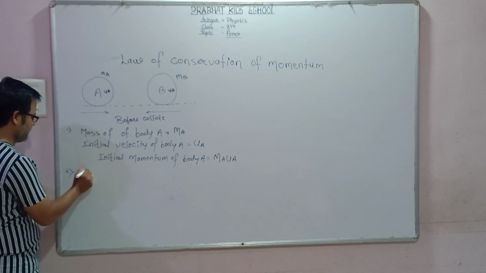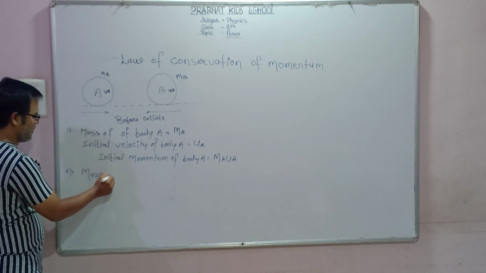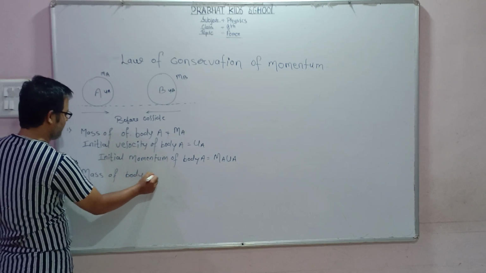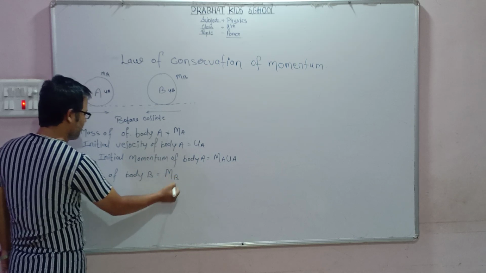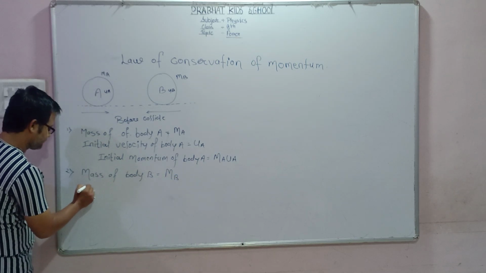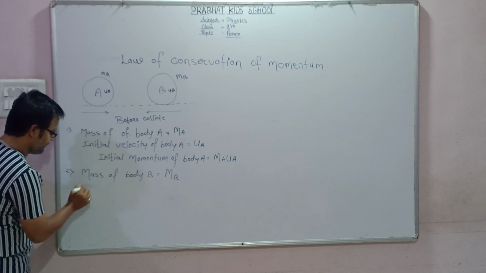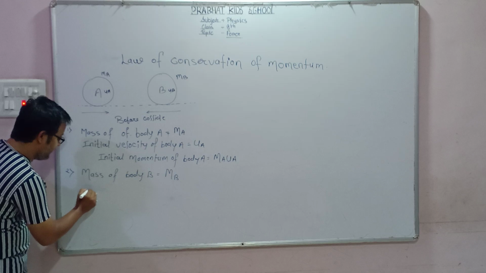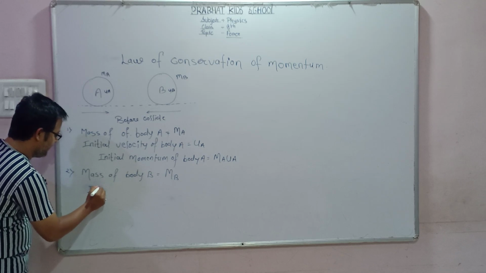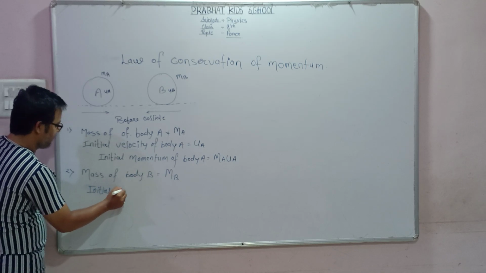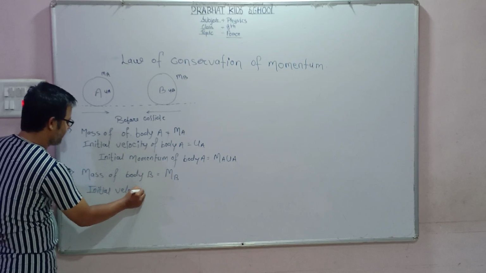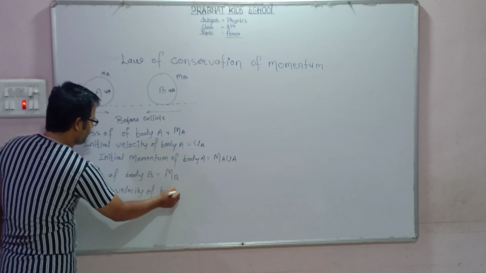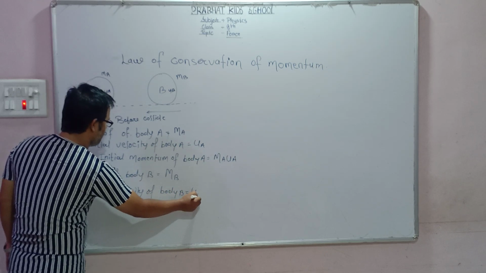Mass of body B is equal to MB. Then velocity, but which velocity, dear student? Initial velocity. So the initial velocity of body B is UB.